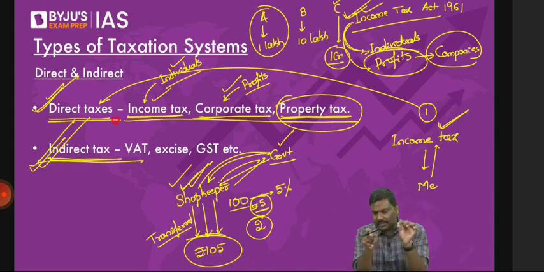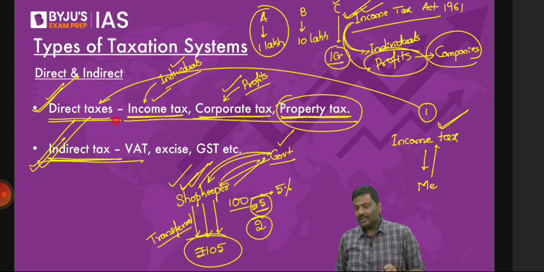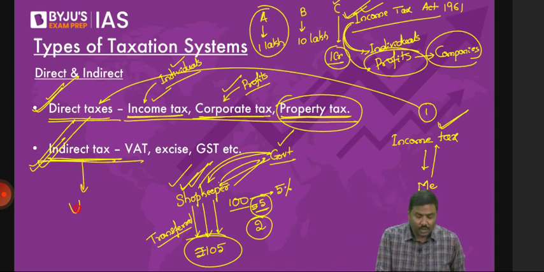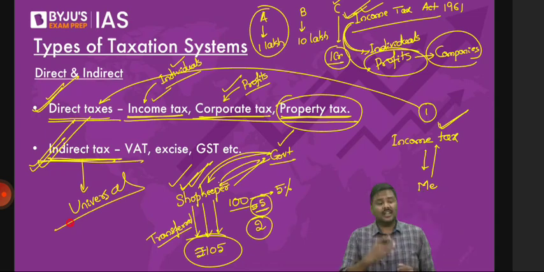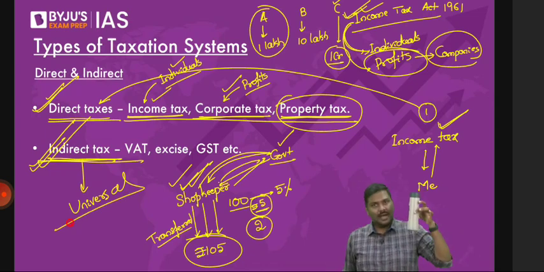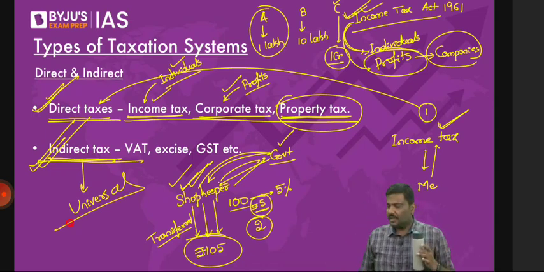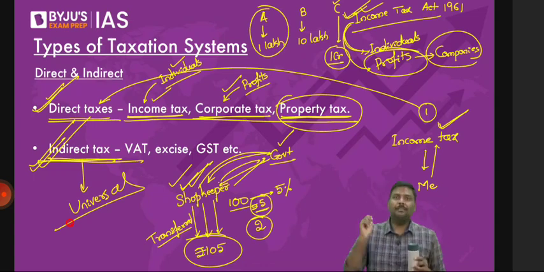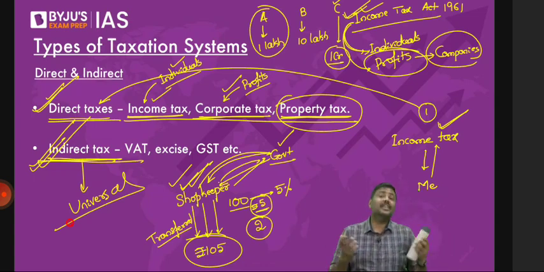Can the indirect taxes do that? Can you use indirect taxes to differentiate between the taxpayers? No, you cannot use it. Indirect taxes are universal in nature. So what do you mean by this? Imagine A will go to the market, purchase the bottle, pay tax of 5 rupees. B will go to the market, purchase the bottle, pay the same 5 rupee tax. C will go to the market, purchase the bottle, pay the same 5 rupee tax. But how much is their income? Their income is 1 lakh, 10 lakh, 1 crore rupees respectively.